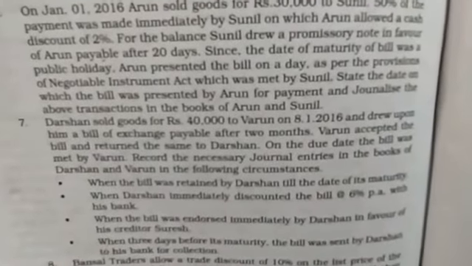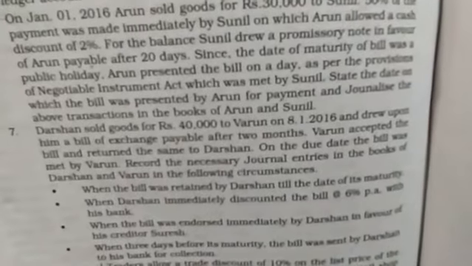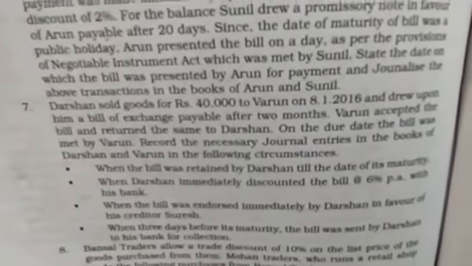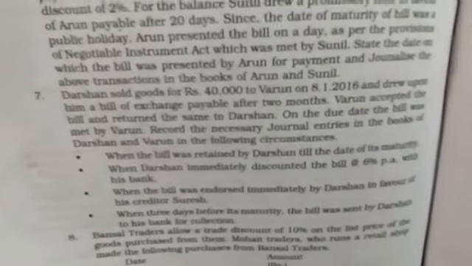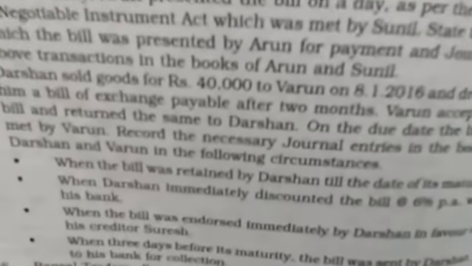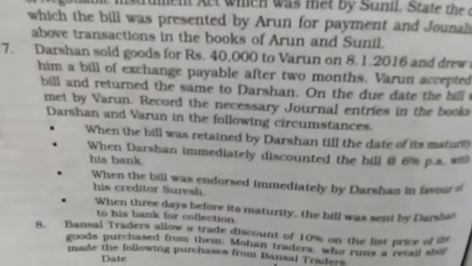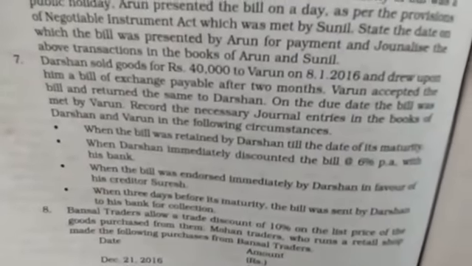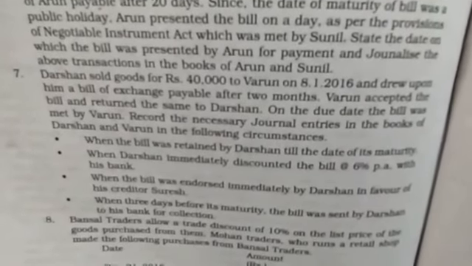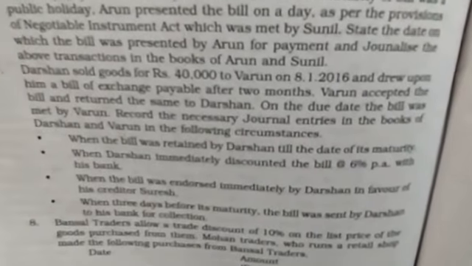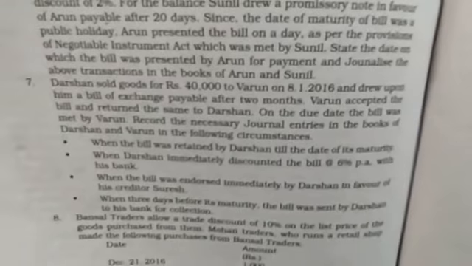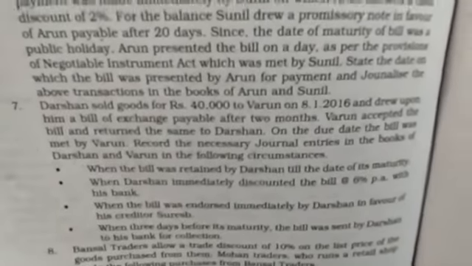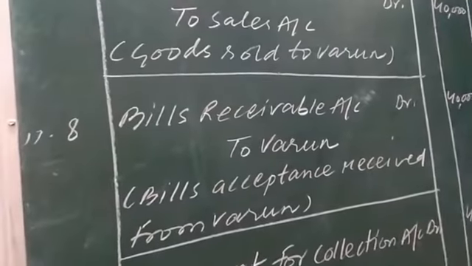Varun accepted, and drew upon him a bill of exchange payable after 2 months. Darshan for the same amount drew a bill of exchange on Varun for a 2 months time period. Right, the debtor Varun accepted the bill.